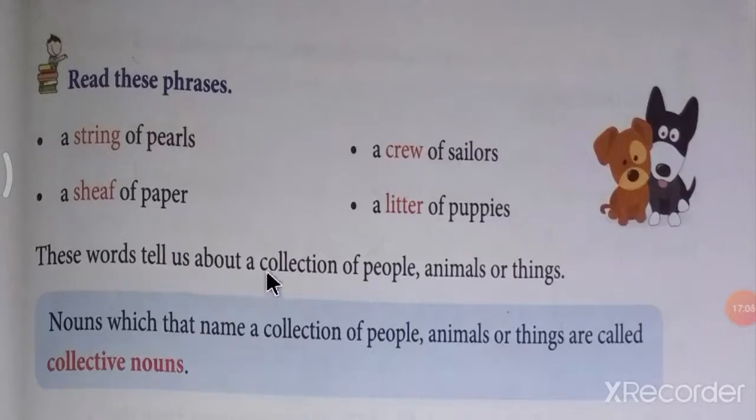These words tell us about a collection of people, animals or things. Now let's see the definition. Nouns that name a collection of people, animals or things are called collective nouns.